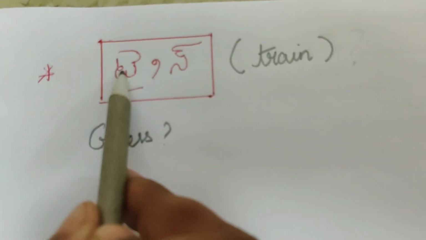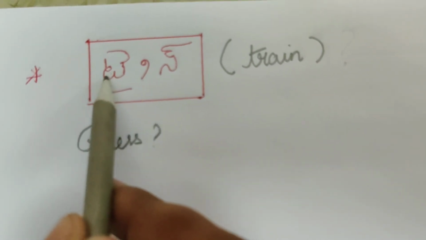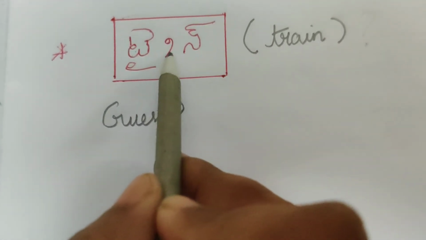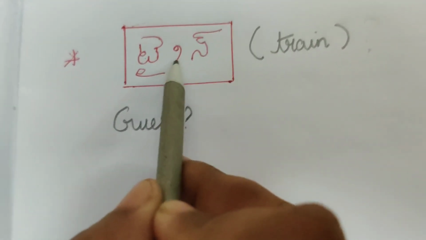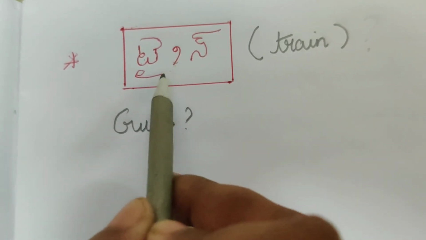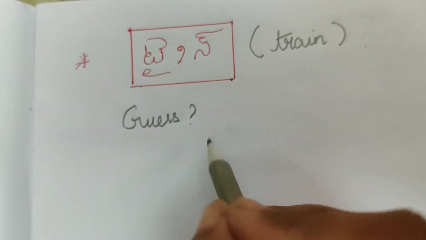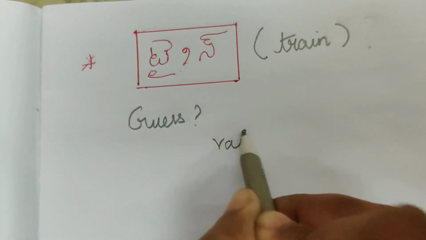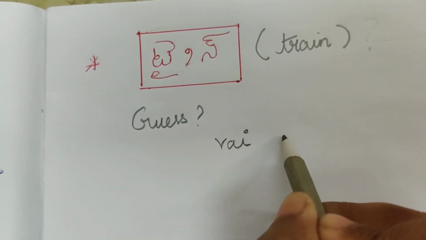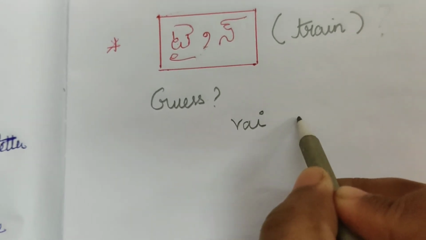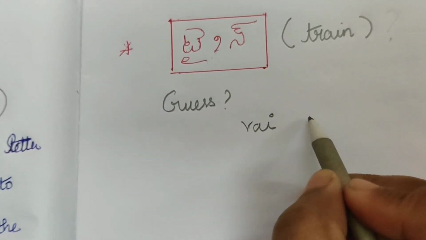This is ta. Okay, ta, you have used one vattu. This is ra vattu. This is the bottom vattu, but we have written it here. Why? Because there is no space. This is rai. I'll explain how we write rai. You know how to write rai?